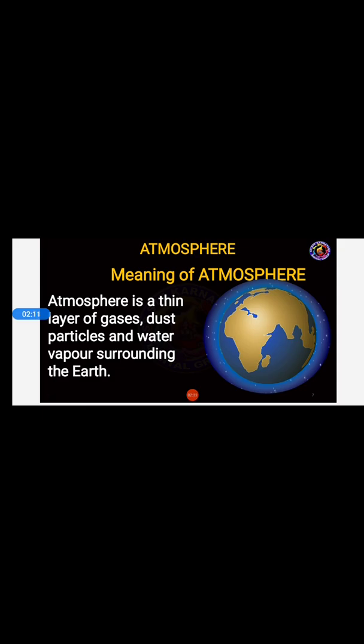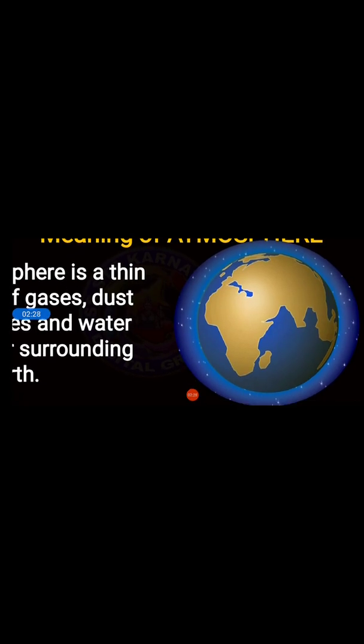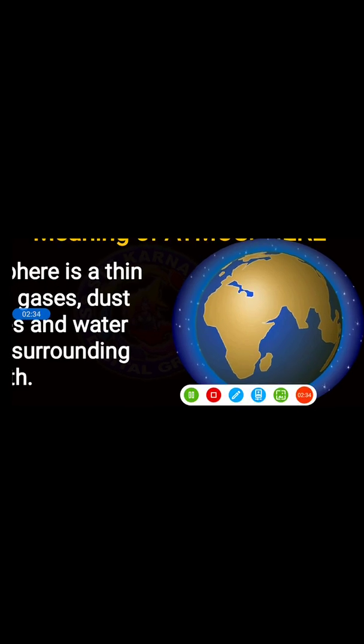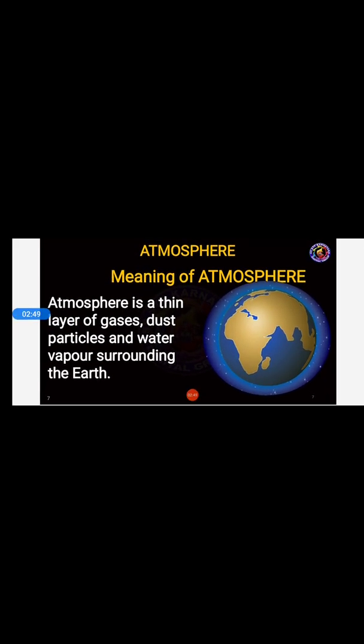Now let us see the meaning of atmosphere. What is the meaning of atmosphere, students? Atmosphere is a thin layer of gases, dust particles and water vapor surrounding the earth. As you can see, it is visible on the screen. The layer that is surrounding the earth is nothing but atmosphere. Got it? And how is this layer? It is mixed with gases, dust particles and water vapor.